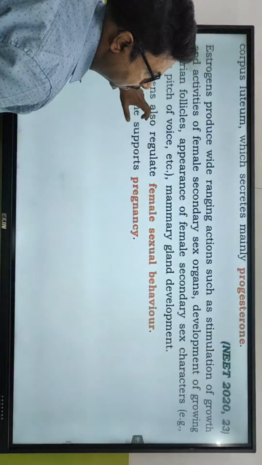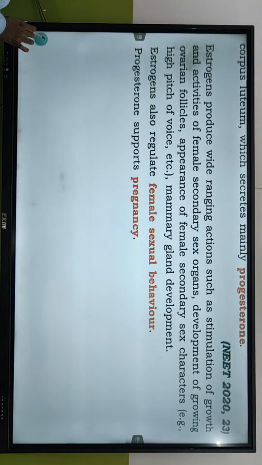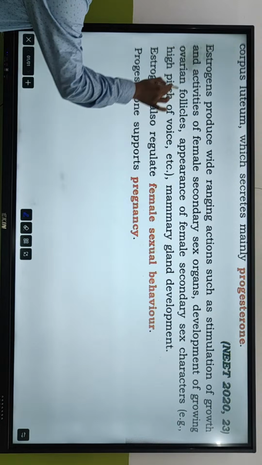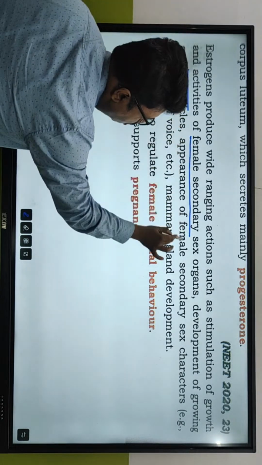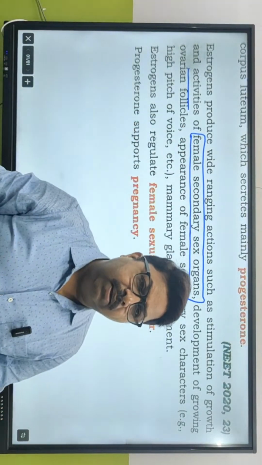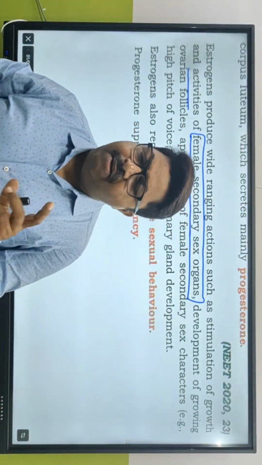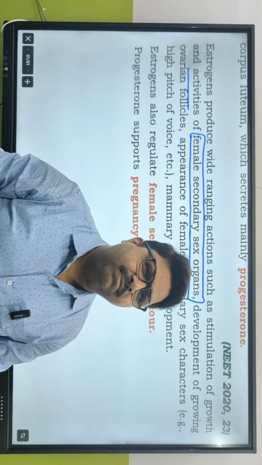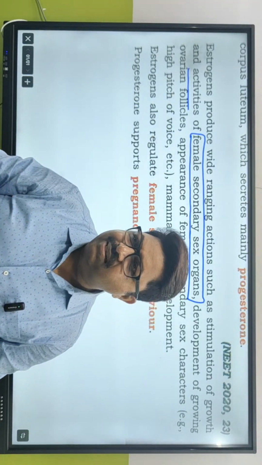Good. Now, estrogen produces wide-ranging actions such as stimulation of growth and activities of female secondary sex organs. So any type of development in female before puberty is done by growth hormone, but after puberty it is assisted by growth hormone as well as estrogen.